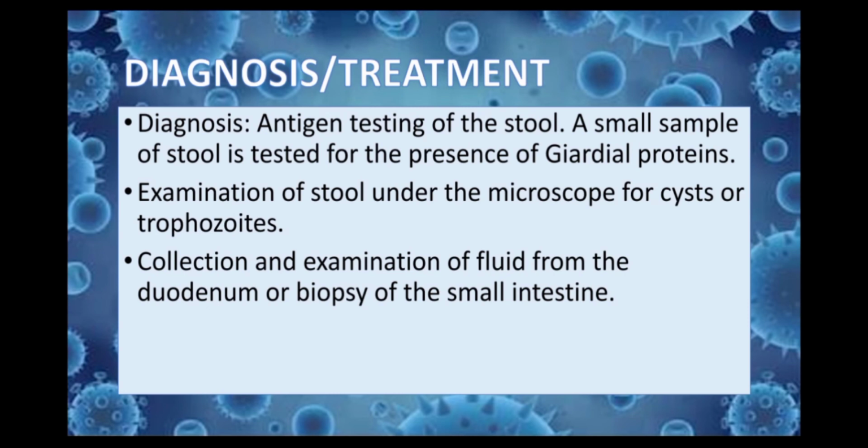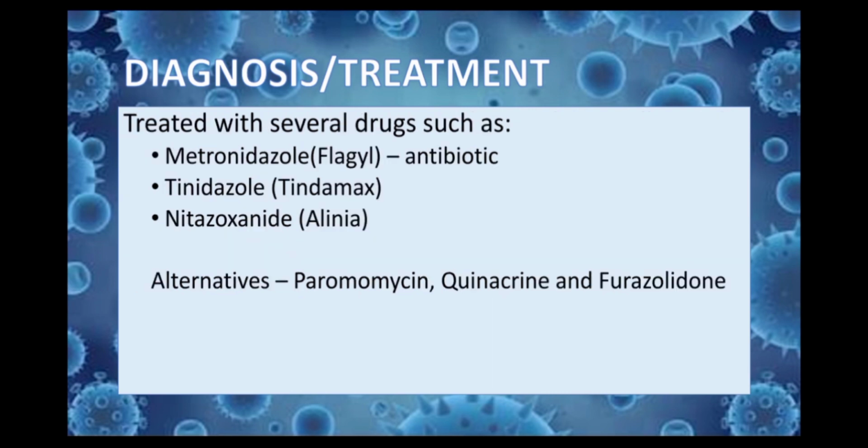And there are several diagnoses for these Giardia infections, and one of these is antigen testing of the stool, where a small sample of stool is tested for the presence of Giardia proteins, and also examination of stool under the microscope for cysts or trophozoites, and collection and examination of fluid from the duodenum or biopsy of the small intestine.